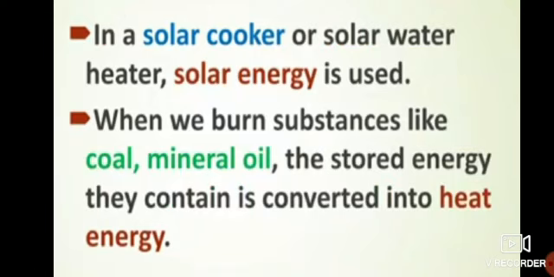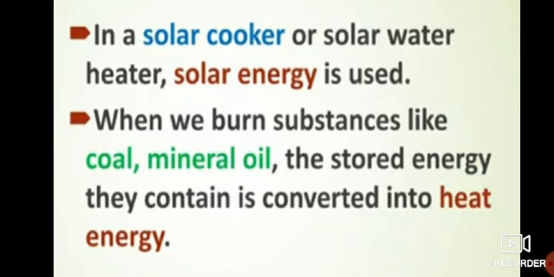Okay. Now, in the same manner, girls, there are other examples also. For example, you must have seen the solar cooker or solar water heater, or you must have heard some parents must be having it at home. Correct? Solar cooker or solar water heater. So, how does it work? What does it need? They need solar energy to work. Okay? So, how do they get it?